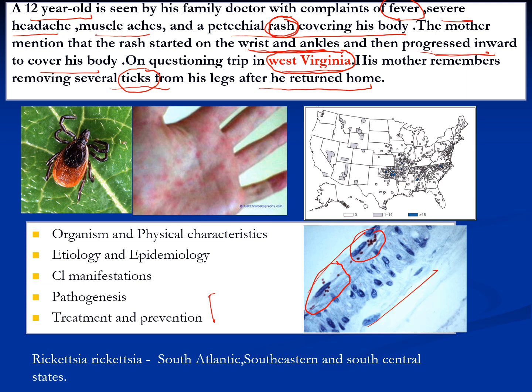Treatment for this is basically doxycycline. For all groups of Rickettsia, the drug of choice is doxycycline. So the organism here is Rickettsia rickettsii because the organism present in this tick is spread all over the South Atlantic, southern, eastern, and south central states, where West Virginia is one of the components in this geographical distribution. So this is how you should go step by step, component by component, to come to a final conclusion.